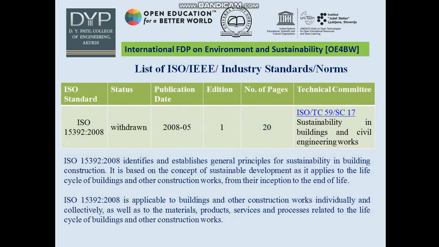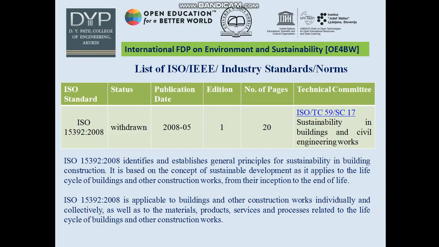There is a list of ISO, IEEE and industry standards. There are some norms. First one is ISO 15392:2008. Status is withdrawn. Publication date 2008-05. Edition 1. Number of pages 20. Technical committee ISO/TC 59/SC 17, Sustainability in building and civil engineering works.